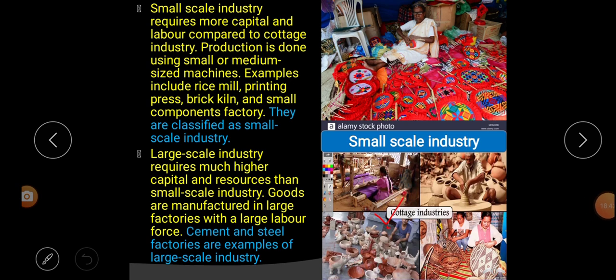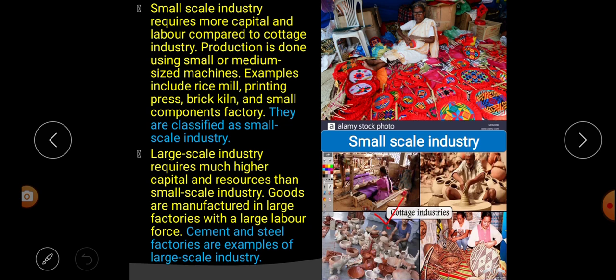Next is small scale industry. Small scale industry requires more capital and labor compared to cottage industry. That means in comparison to cottage industry, in the small scale industry, what do we need? We need more labor and more capital. What is capital? Capital means money. So in small scale industry we need more capital and more labor compared to cottage industry.